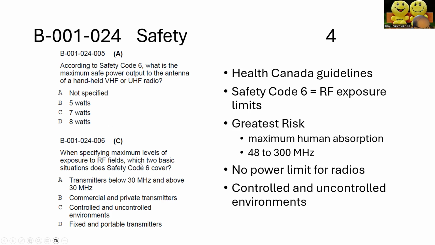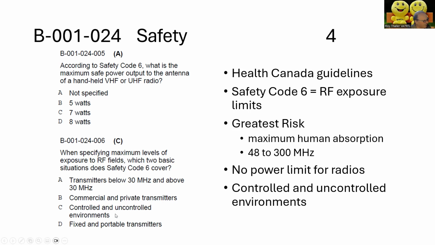When specifying maximum levels of exposure to RF fields, what are the two basic situations Safety Code 6 covers? So when you look at it, it covers both controlled and uncontrolled environments.